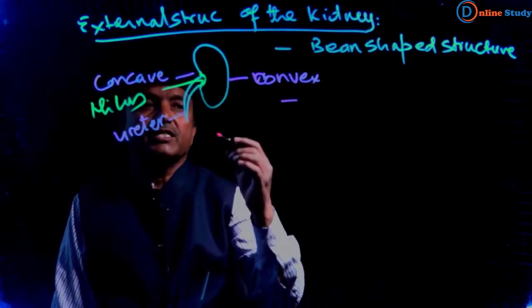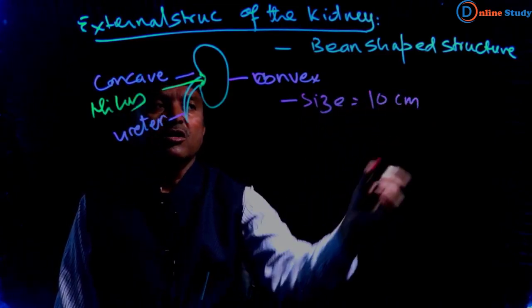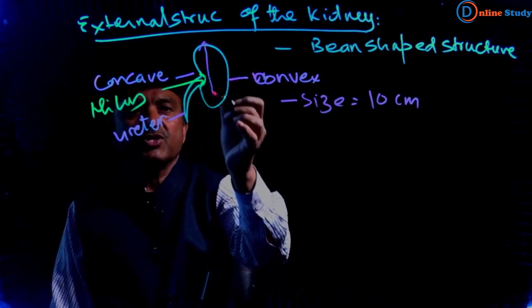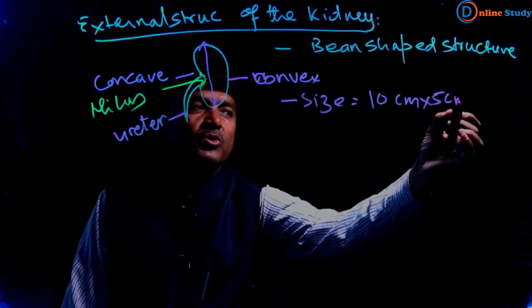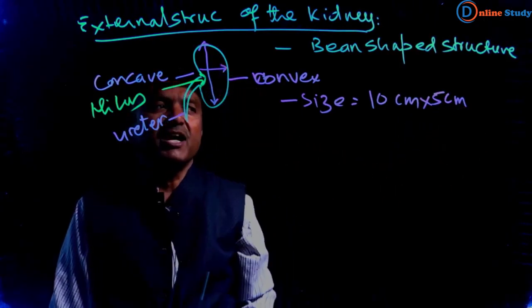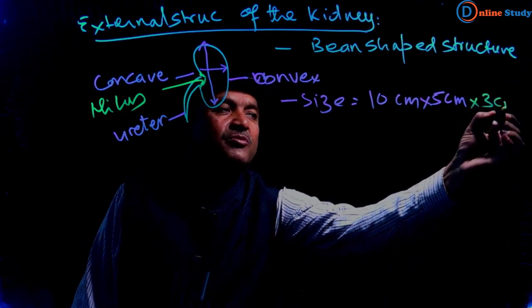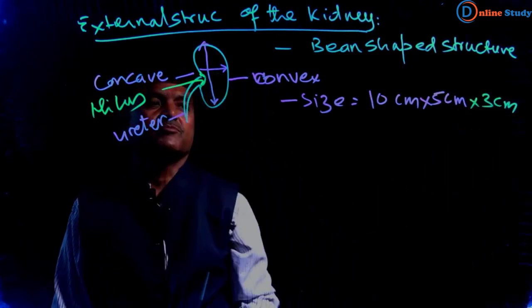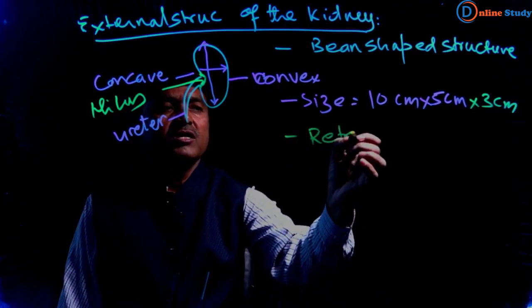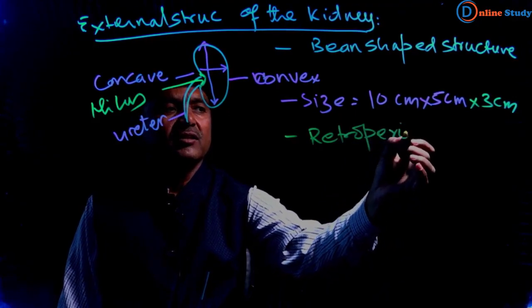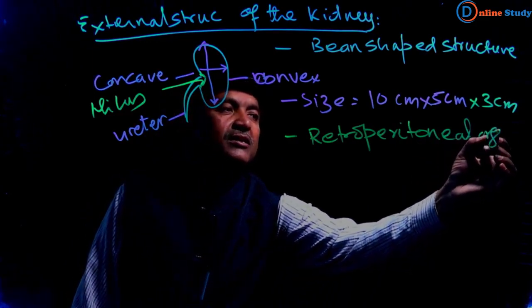Now its size: it is 10 cm long, from here to here, and 5 cm in width, and its thickness is 3 cm. So this is the size of the kidney. The kidney is a retroperitoneal organ.